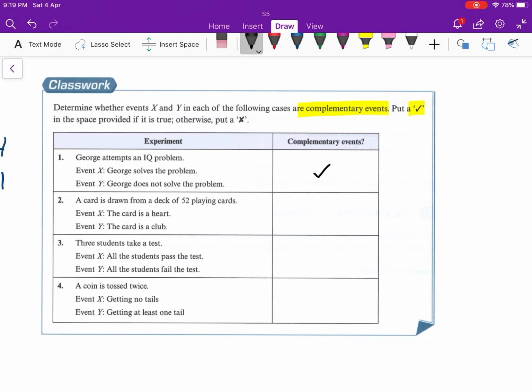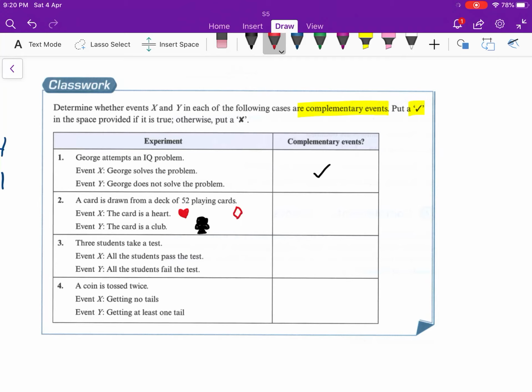Now take a look at question 2. A card is drawn from a deck of 52 playing cards. Event X is the card is a heart. Event Y is the card is a club. A club is a black one. Think about it. Do you still have other choices, or only these two? Besides heart and club, what else?